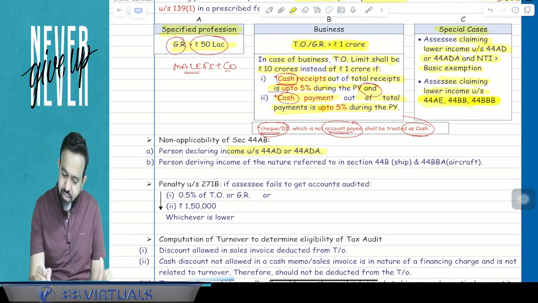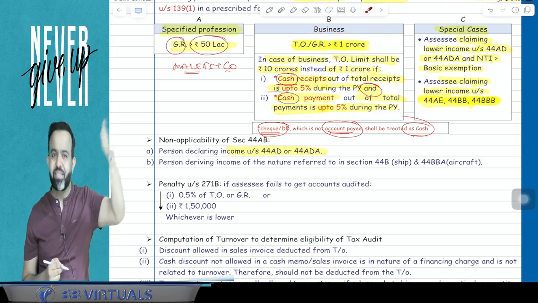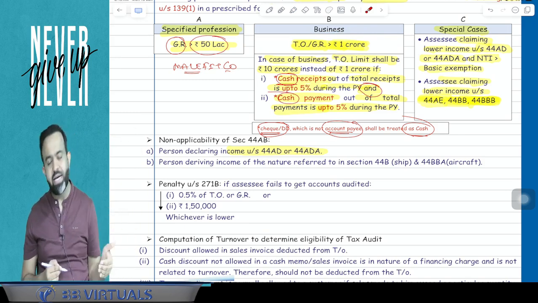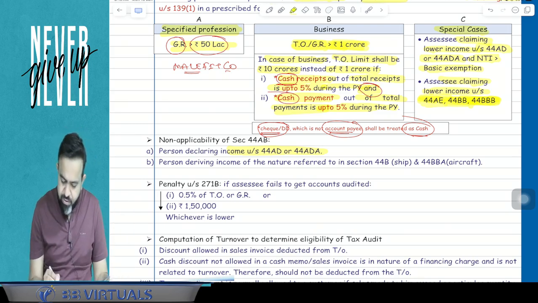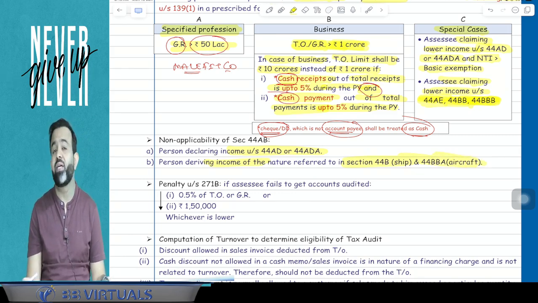Even if your turnover is more than 1 crore, but within the limit of 2 crore, and in some cases it is 3 crore also, as per the amendment by Finance Act 2023, then there is no need of any audit. And second is, if any person has income referred under section 44B or 44BBA. 44B and 44BBA are related to that.